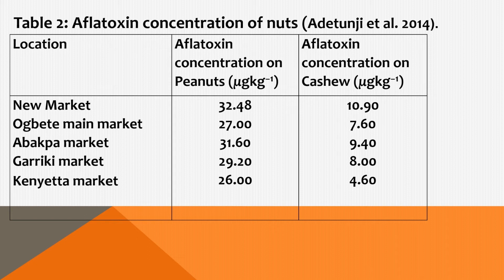Of course, the aflatoxin concentration in peanut is far higher than the recommended aflatoxin concentration, which should be 20 microgram per kilogram.